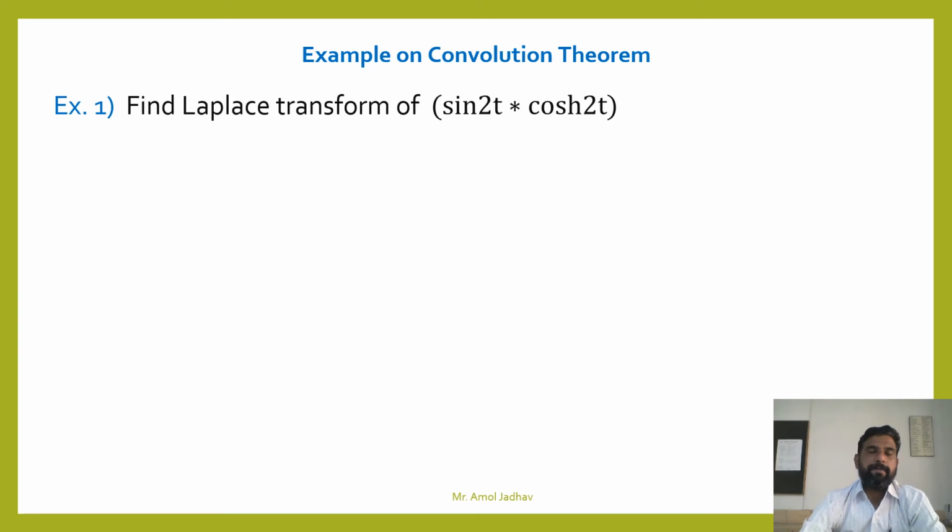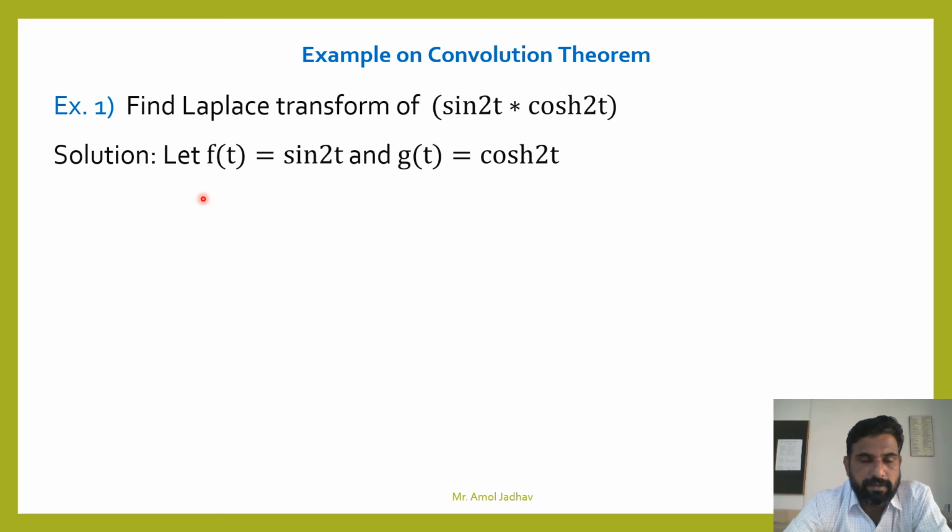See the examples. First example: find the Laplace transform of sin 2t star cosh 2t. Two functions, convolution of two functions. Sin 2t and cosh 2t are the two functions. Take the first as f(t) and the second as g(t). Find the separate Laplace transforms. So f(t) is sin 2t and g(t) is cosh 2t.